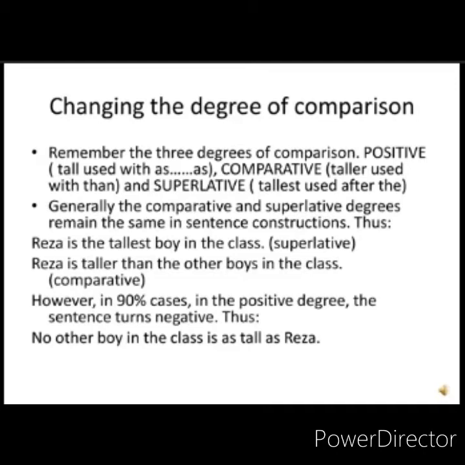Okay. Generally, the comparative and the superlative degrees remain the same in sentence constructions. Thus, Reza is the tallest boy in the class, the tallest superlative. Reza is taller than the other boys in the class. Taller than, comparative. However, in 90% cases, in the positive degree, the sentence turns negative. Therefore, no other boy in the class is as tall as Reza.